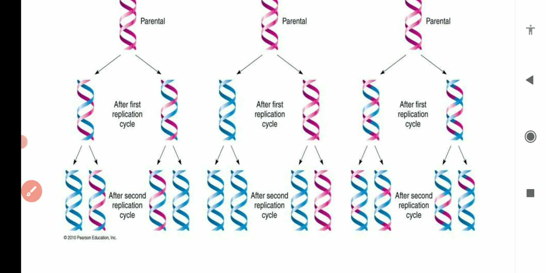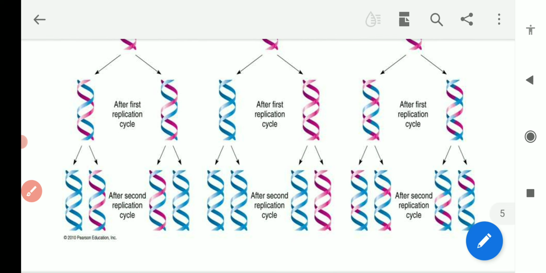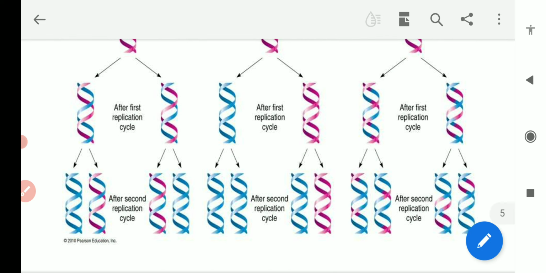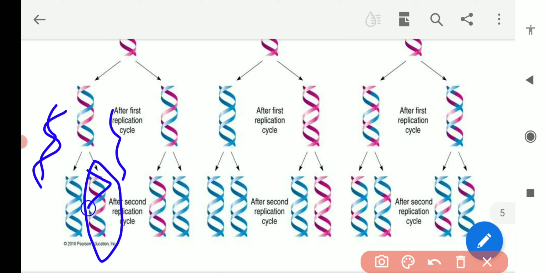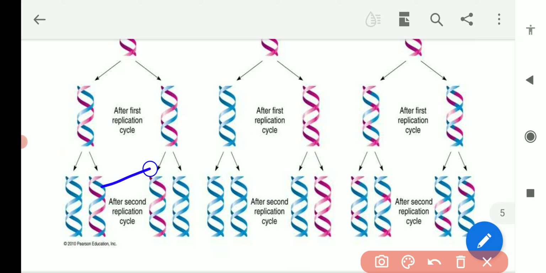If you look at the second round of DNA replication, you will see that these two strands will again open up. Suppose this is the pink one and this is the blue one. A new DNA strand will be synthesized on the pink one, so the blue one is the new strand and the pink one is the older strand.